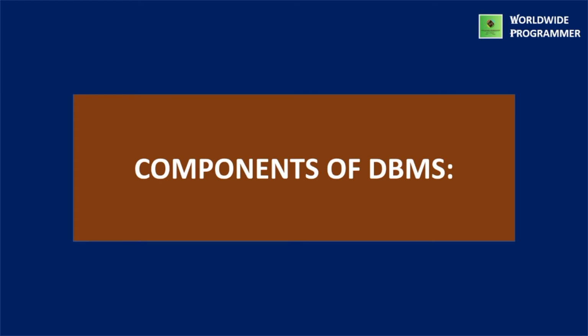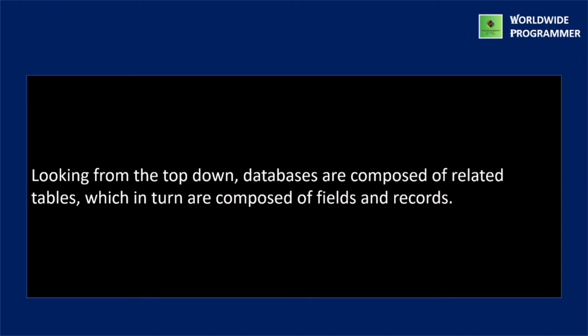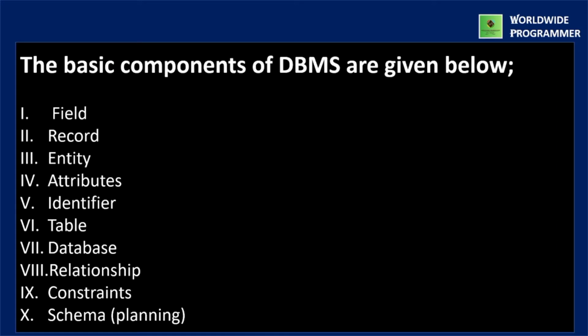Components of database management system. Databases are composed of related tables which in turn are composed of fields and records. The basic components of database management system are given below.